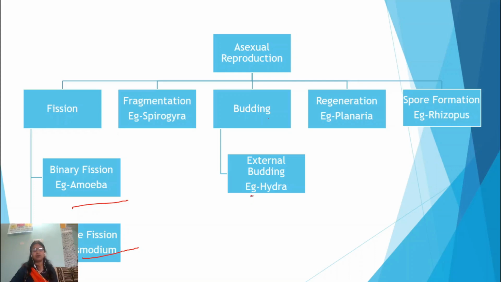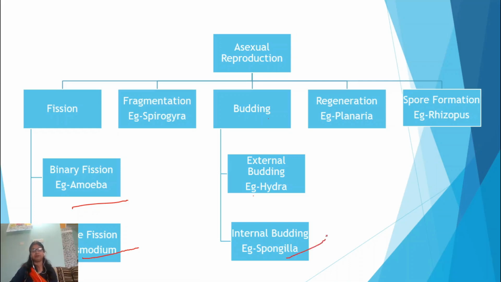It is also of two types, first external budding and next internal budding. When the outgrowth comes on the outer body surface, then it is known as external budding. For example, hydra and yeast. And an internal budding example is spongilla. The fourth type is regeneration.